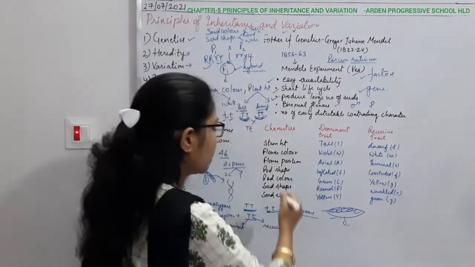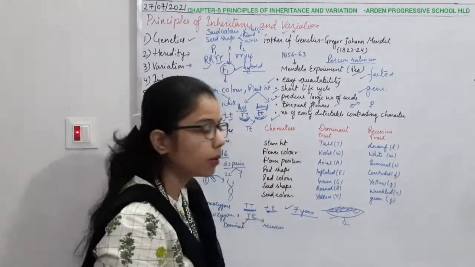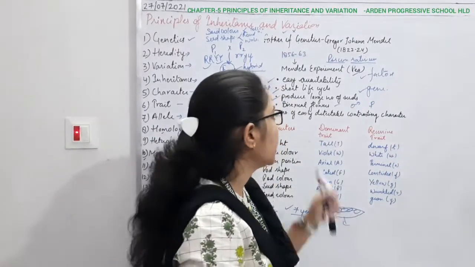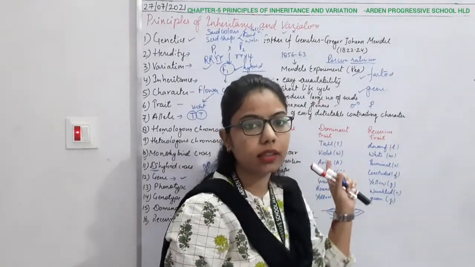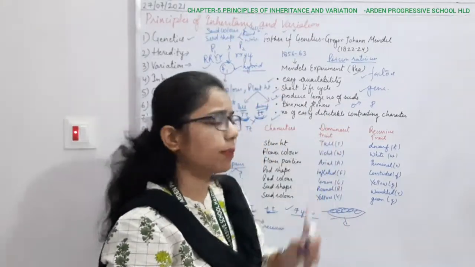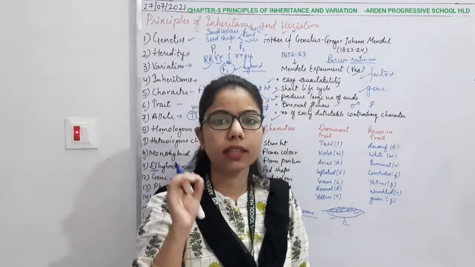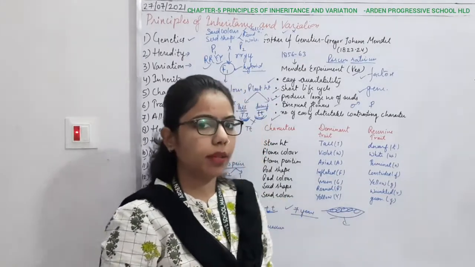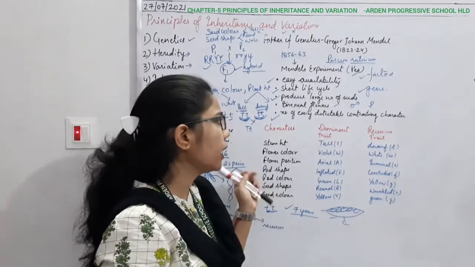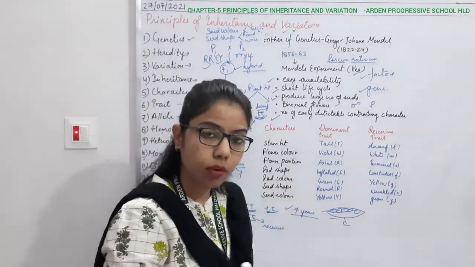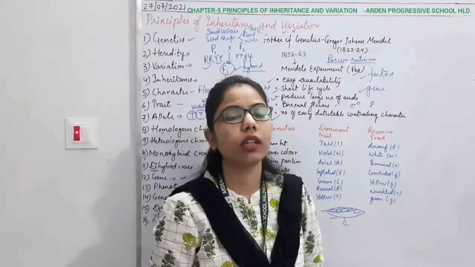Again, it's very important after the short life cycle, because whatever contrasting characters he took for the pea plant can be easily detected in this crop. From all these aspects, he found that the pea plant is the perfect choice for performing the experiment. Now, in his experiment, he performed it in some steps.